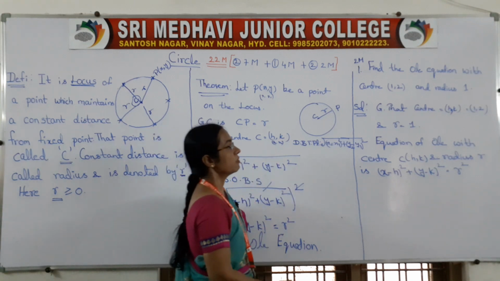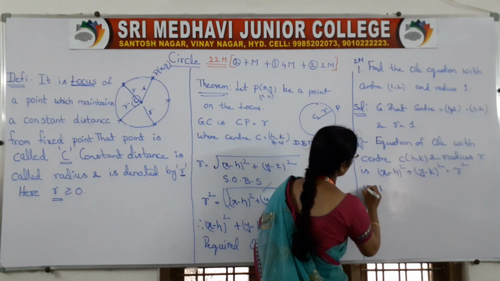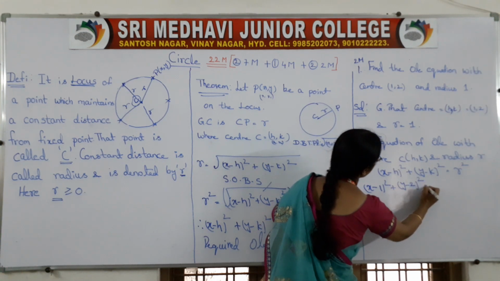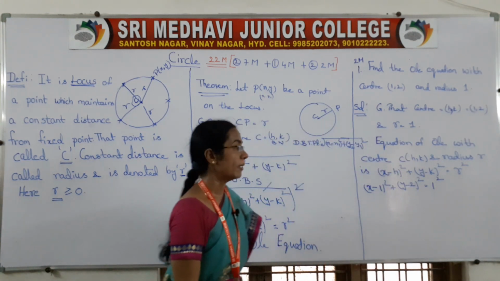Substituting the h and k values: (x minus 1) whole square plus (y minus 2) whole square is equal to 1 square.